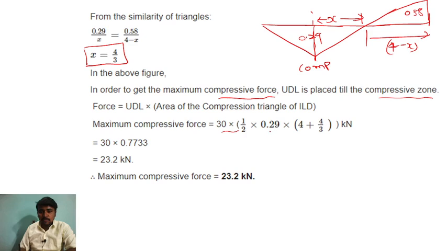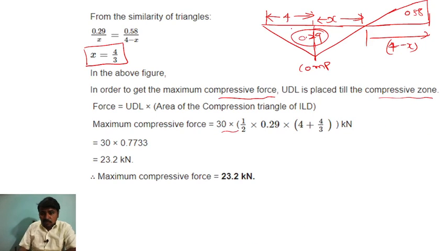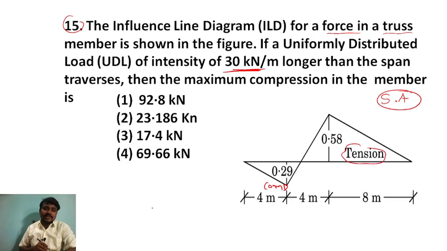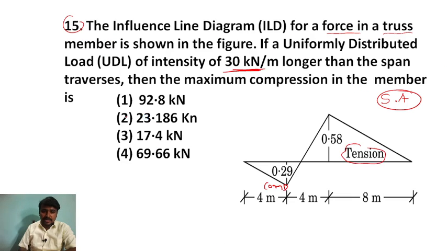So half into 0.29, this value, into, right, this distance is how much? This is 4, right? You can see here, this is the 4 plus this x. What is the x value? That is 4 by 3. So that is 4 plus 4 by 3 kilonewton. So we will get 23.2 kilonewton is the answer for the given question. Okay, understood? So 23 point, how much? 23.2. So here the answer is 23.186.